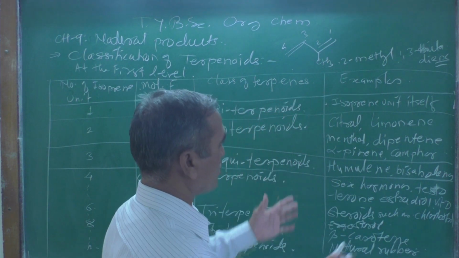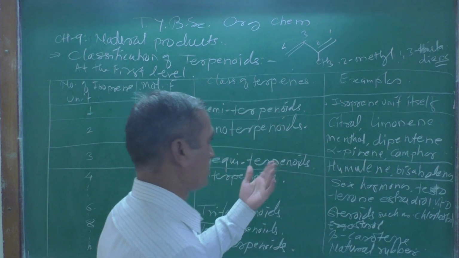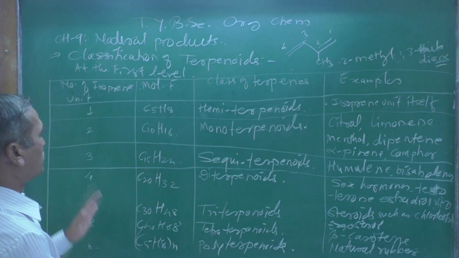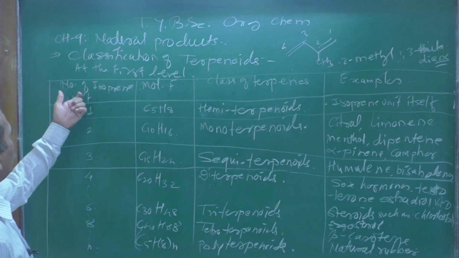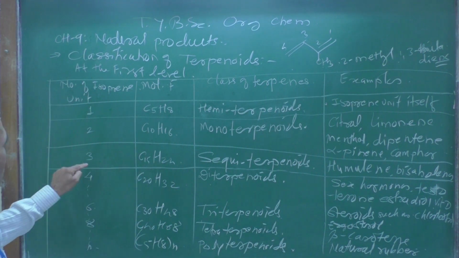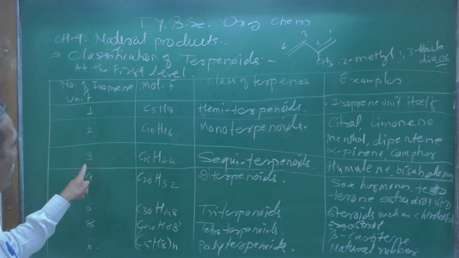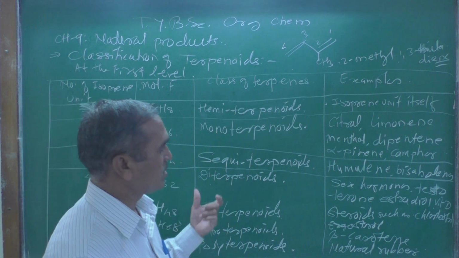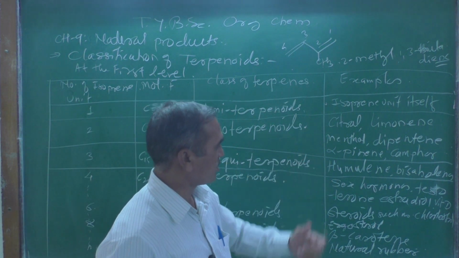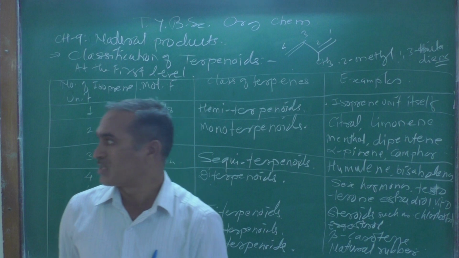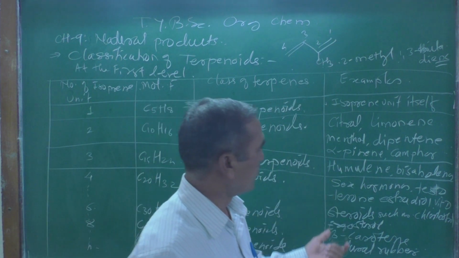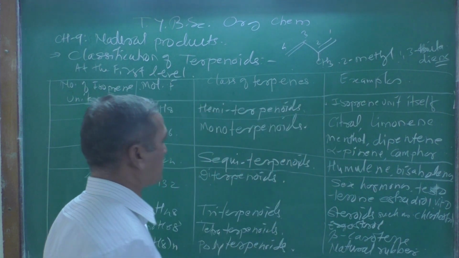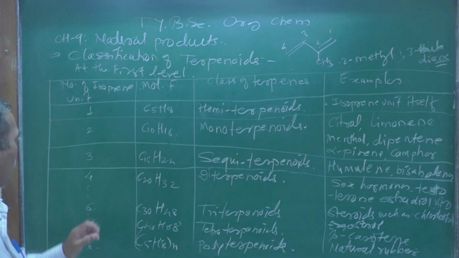That is called camphor, and it has a medicinal property as well. And when the number of isoprene units is 3, the molecular formula becomes C15H24, and that is known as sesquiterpenoids. The examples given here are humulene and bisabolene.